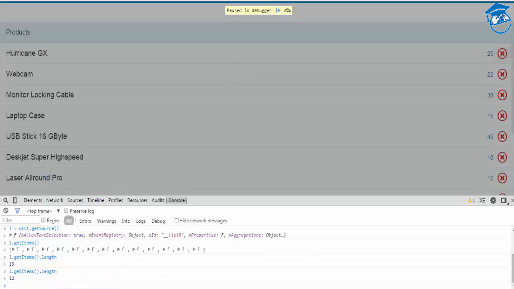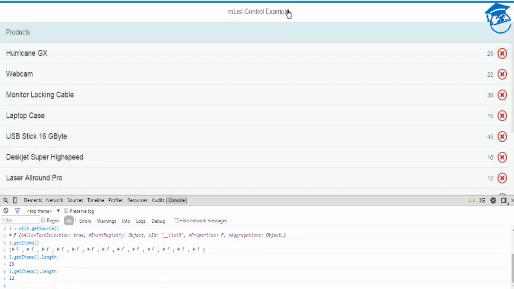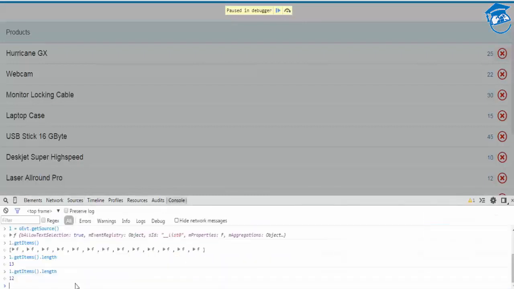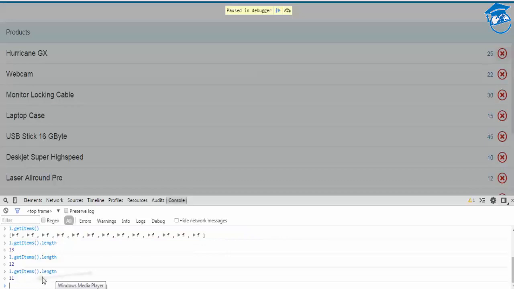Now after this next line, it will be, no, it is deleted now, right? So it is 11. After execution of that line, it is 11. See, now the list is 11.